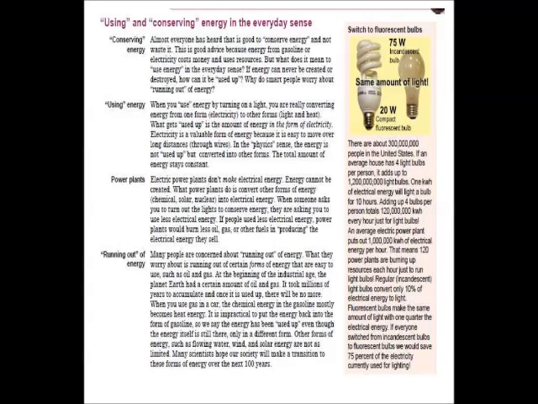Many people are concerned about running out of energy. What they worry about is running out of certain forms of energy that are easy to use, such as oil and gas. At the beginning of the industrial age, the planet Earth had a certain amount of oil and gas. It took millions of years to accumulate, and once it is used up, there will be no more. When you use gas in a car, the chemical energy in the gasoline mostly becomes heat energy. It is impractical to put the energy back into the form of gasoline, so we say the energy has been used up even though the energy itself is still there, only in a different form.